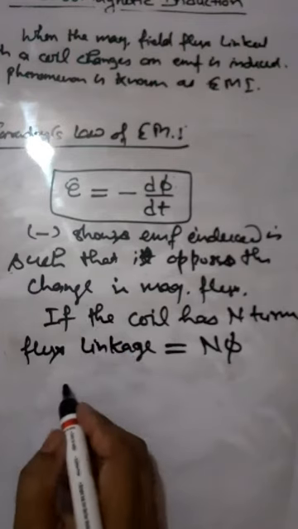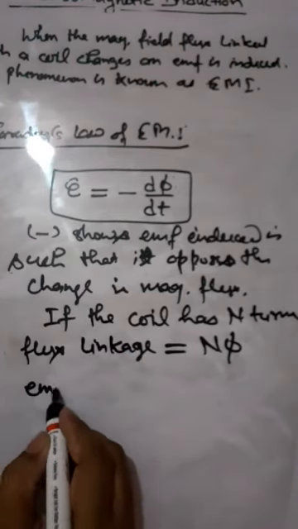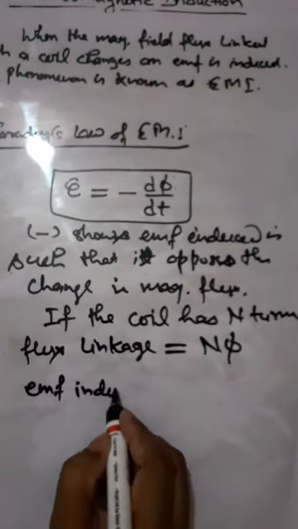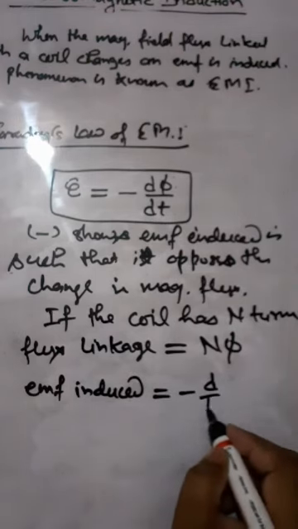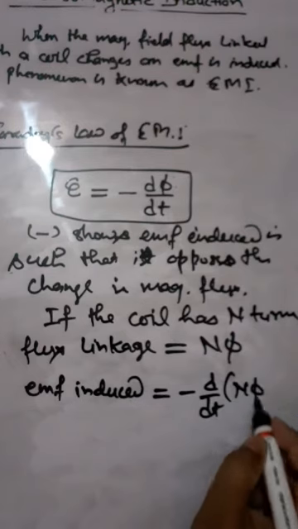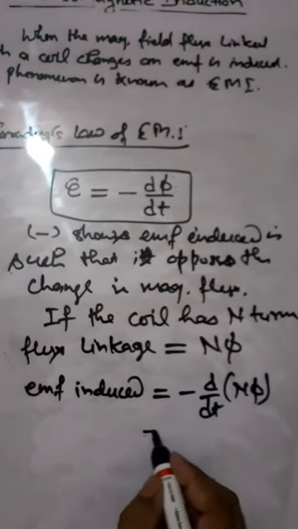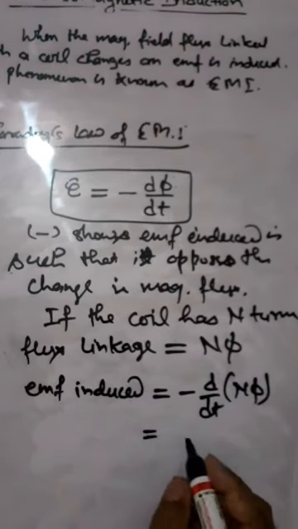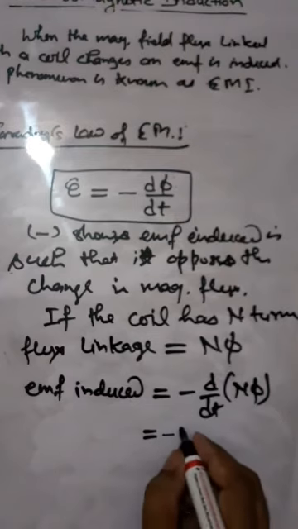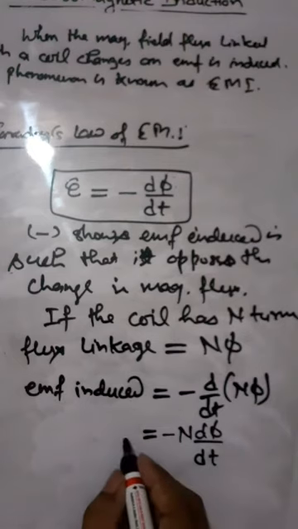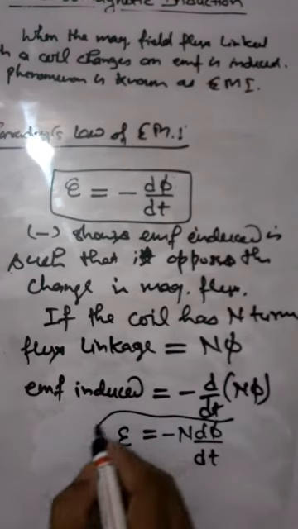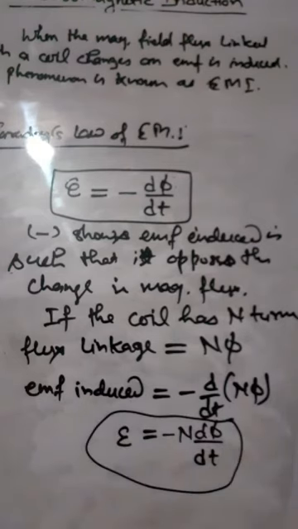So according to Faraday's law, EMF induced will be equal to minus d by dt of n phi. Since n is a number, it can be taken outside the bracket and we can write minus n d phi by dt. So for n number of turns, E, the magnitude of induced EMF, can be written like this.